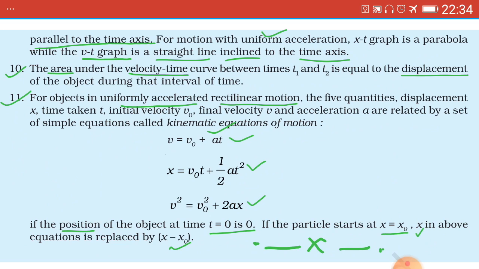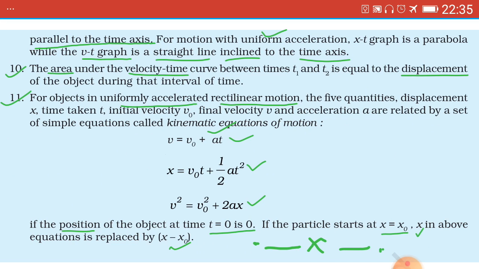Now in the above equations, that is in the second equation and the third equation, first one as it is, in the second and third equations, if the position of the object at time t equal to 0 is 0, and if the particle starts at x equal to x0, then x in the above equations has to be replaced by x minus x0.